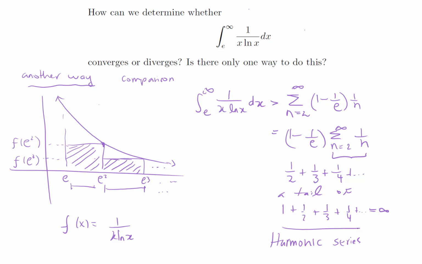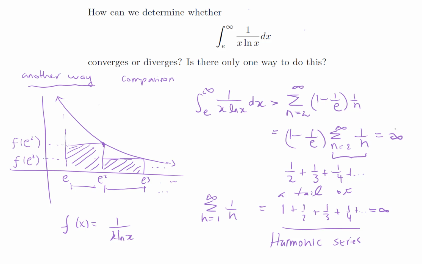And in case you don't remember what the harmonic series is or how to prove that the harmonic series diverges, I suggest you take a look at another video. You just look for the harmonic series video and you will find it. But the fact is that the harmonic series diverges, and we have a tail of the harmonic series. We just have the harmonic series take away 1. But when you take away 1 from infinity, you still get infinity.